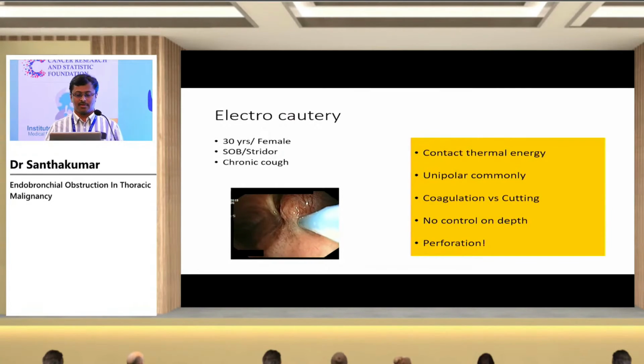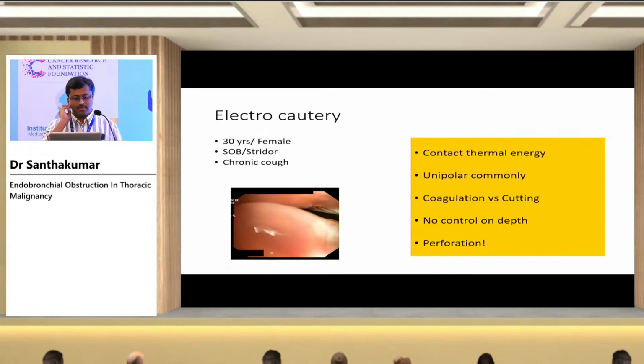Basically, electrocautery is contact thermal energy. Unipolar cauteries are commonly used, and there are coagulation and cutting modes available. The flip side is you cannot have much control over this. When you're using a snare, it's not difficult, but when you're using a cautery knife and such, there are chances of airway perforation.